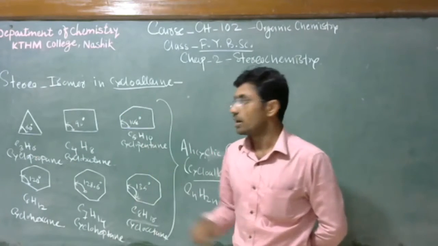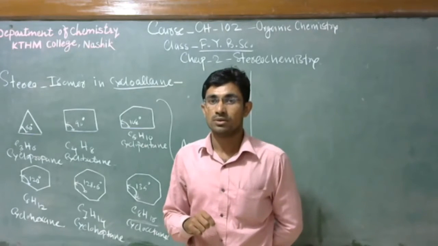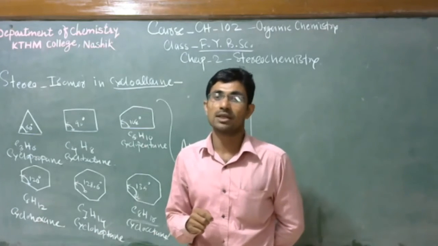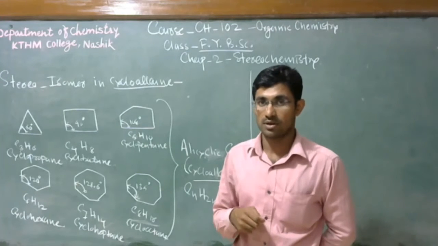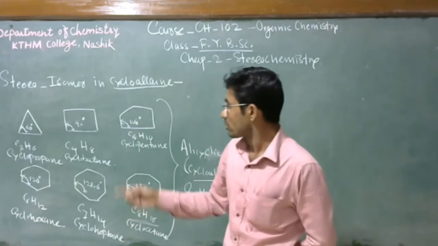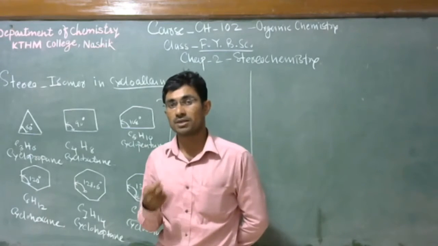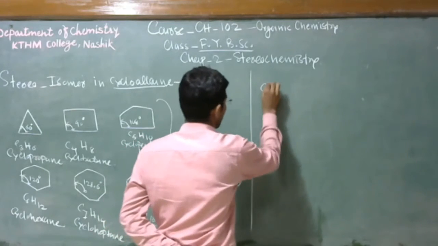These alicyclic compounds show properties the same as open chain compounds, meaning aliphatic compounds like alkanes. All these compounds show properties similar to those of open chain compounds.